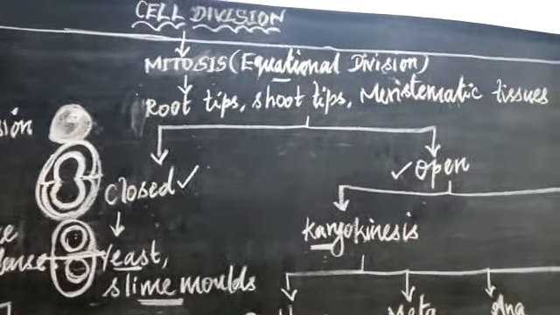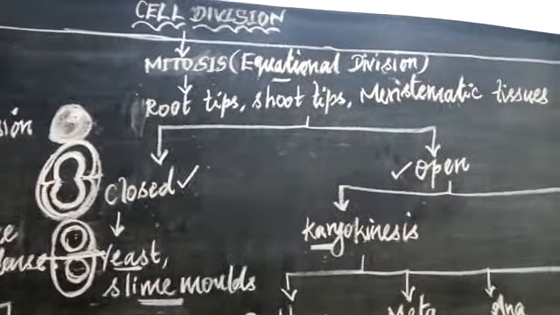First one, prophase. In prophase, what happens in the mitotic cell division stage? This is the longest phase among all these four phases. Prophase first, metaphase second, anaphase third, and the fourth one is telophase, in which prophase is the longest one. In this stage, chromosomes are clearly visible.